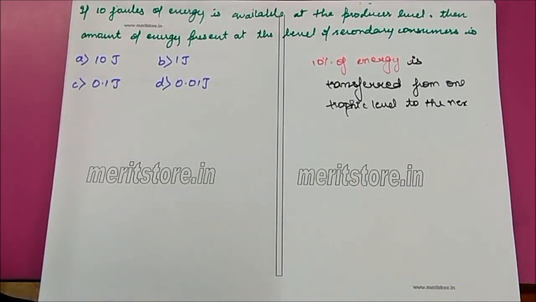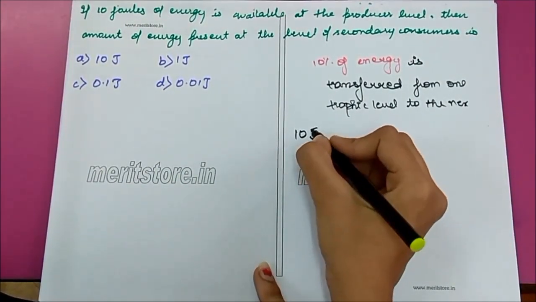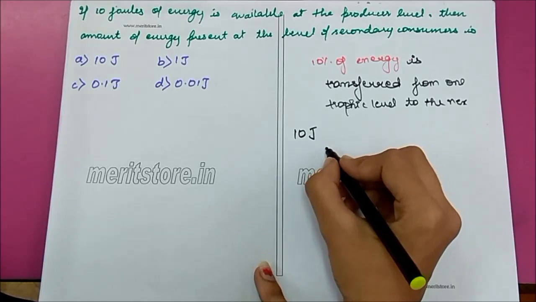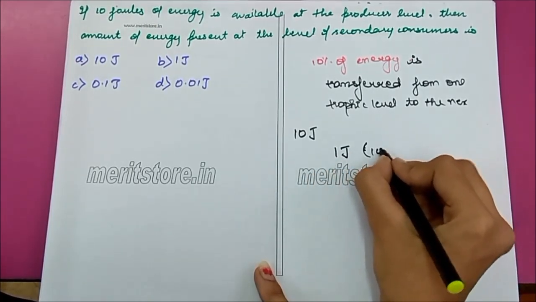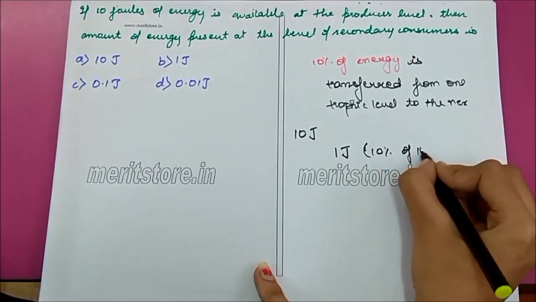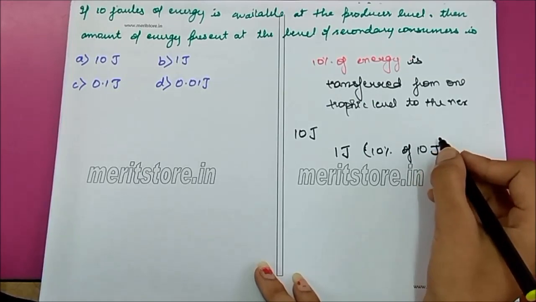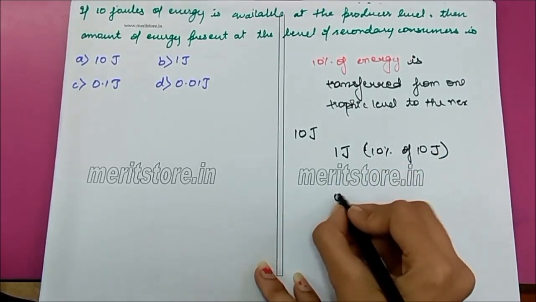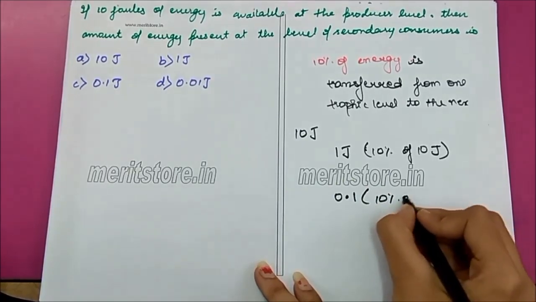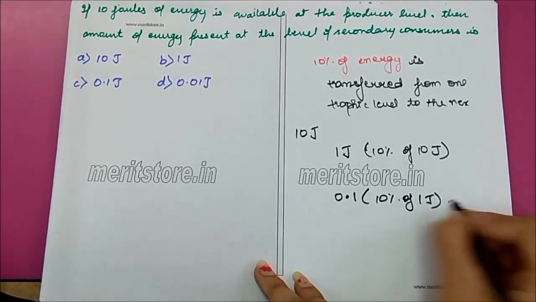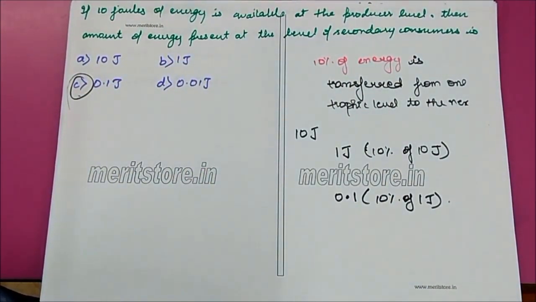In present case, energy available at producer level is 10 joules. Hence, energy at primary consumer level will be 1 joule, which is 10% of 10 joules. Similarly, at secondary consumer level, energy present will be 0.1 joule, which is 10% of 1 joule. So the correct option is C, 0.1 joules.